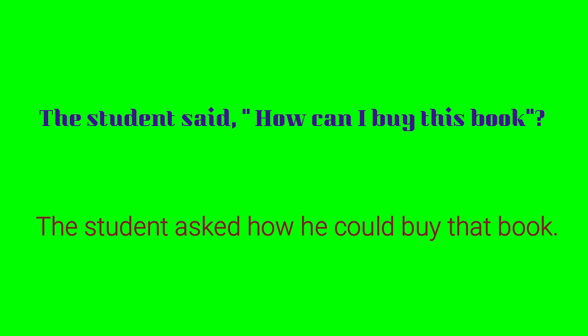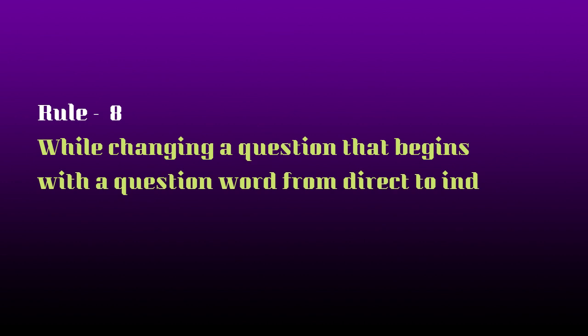The student asked how he could buy that book. This becomes that. Okay, how is the question word, he is the subject, could buy is the verb. Well, students, we have done with rule 8.